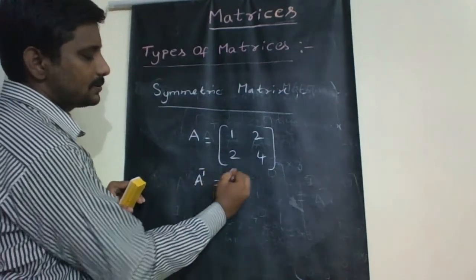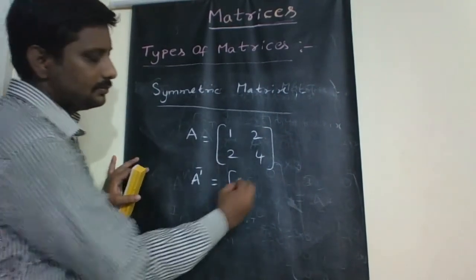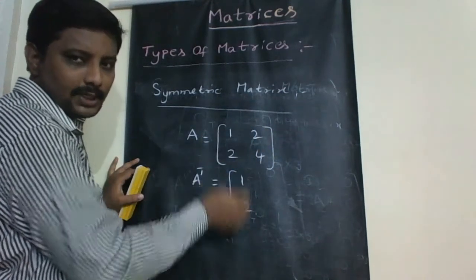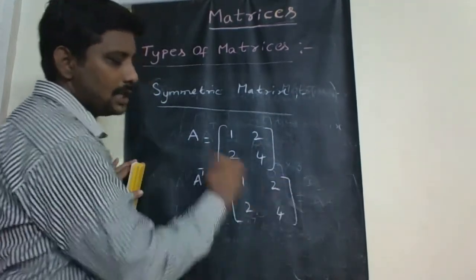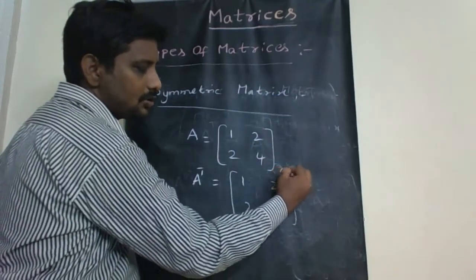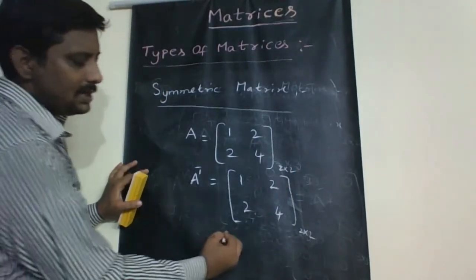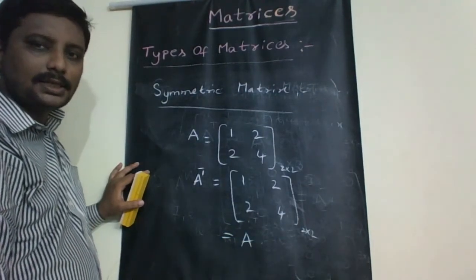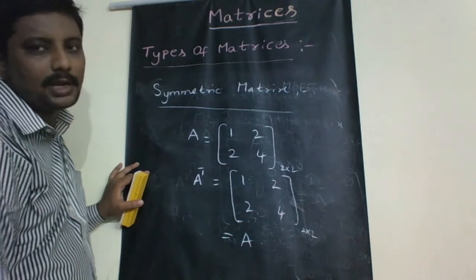A transpose, which is obtained by interchanging rows and columns. 1, 2, row elements are written here as column elements. 2, 4, second row elements are written here as second column elements. So it is also a 2 by 2 matrix. But what is A transpose? It is A. So on interchanging the rows and columns of the matrix, we will get the transpose of the matrix.